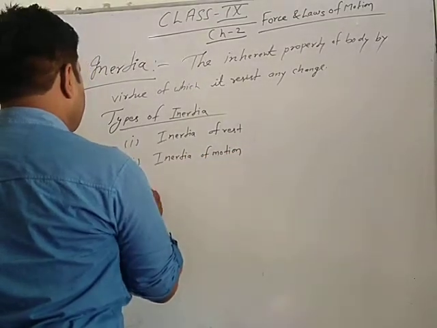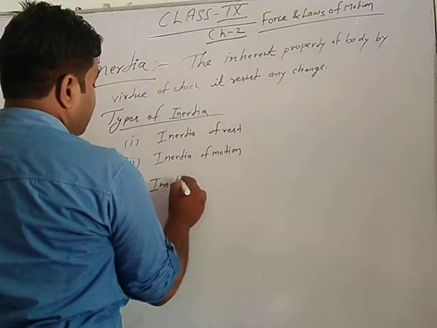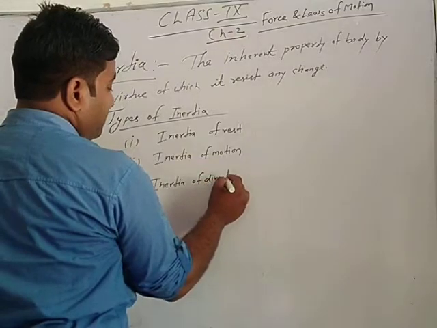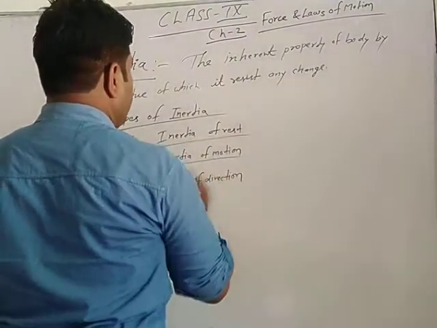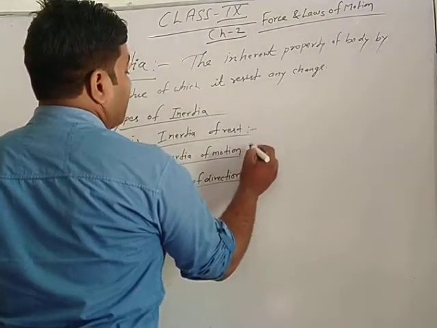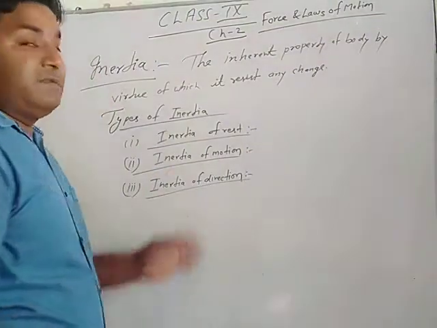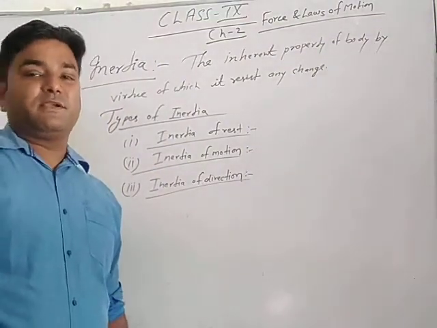And number 3, inertia of direction. The concept of these 3 is very easy. When you listen carefully, everything will be clear.